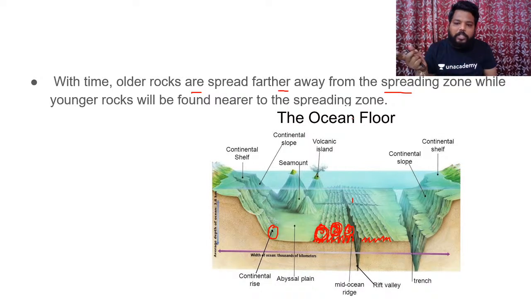These subduction zones are present at the trench margins. So near the trench, the oceanic floor generally subducts. So the amount of crust which is developed at the mid-oceanic ridges, the same amount of crust is being destroyed near the trench locations. So the second question has been answered.